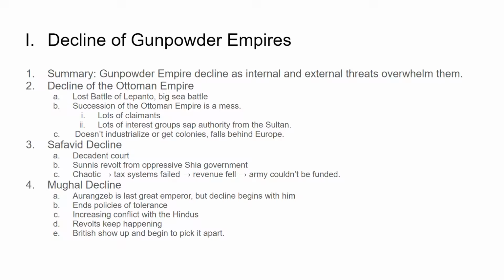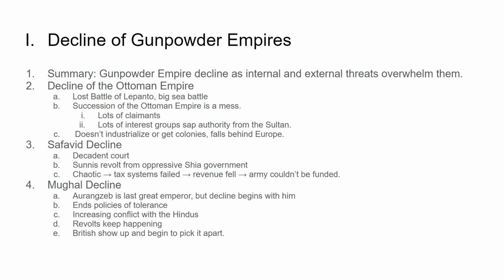The Safavids also decline. It says over here, decadent court. That basically means that the people who are in charge of running the country are focusing more on their own interests and having a good time, and things are declining, and they're not paying attention to the administration of the empire. Also, the Shia government is in charge. They're Shia Muslims, but there also are Sunnis in their empire, and they don't really like being ruled by Shias, and so there are revolts there.